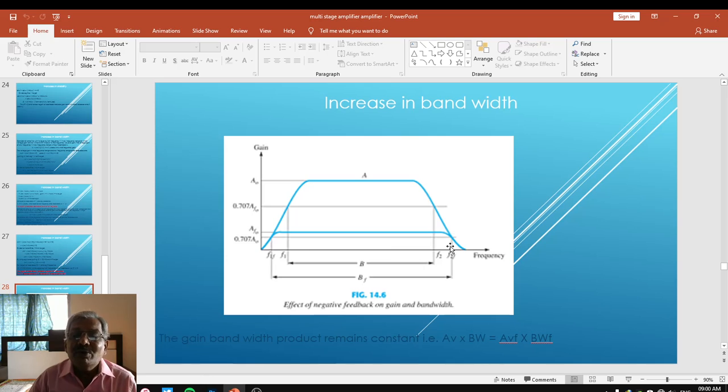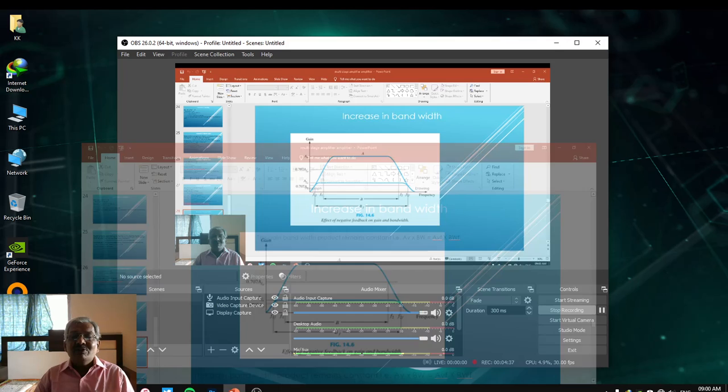If you look at both, bandwidth after feedback seems to be more than the bandwidth before feedback. This is how we can say that due to applying the negative feedback, there is a rise in bandwidth that takes place. Friends, this is in continuation with the derivation of increase in bandwidth due to application of the negative feedback.